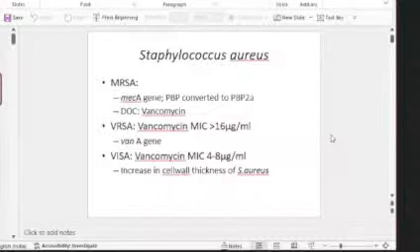Okay. And then there is VRSA, vancomycin resistant Staphylococcus aureus. That is determined by MIC, minimum inhibitory concentration. The vanA gene is responsible for that. If you find MIC more than 16 for vancomycin, it is VRSA. Then there is VISA, vancomycin intermediate sensitive Staphylococcus aureus, where the MIC is between 4 and 8. Okay, so this is how MRSA, VRSA, and VISA are different.